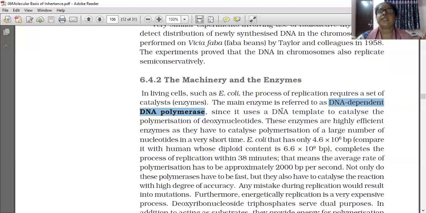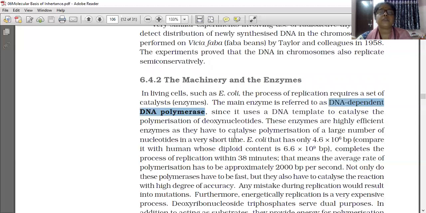Since it uses a DNA template to catalyze the polymerization of deoxynucleotides, these enzymes are highly efficient, as they have to catalyze polymerization of a large number of nucleotides in a very short time.